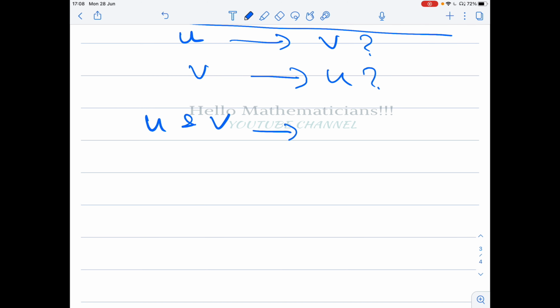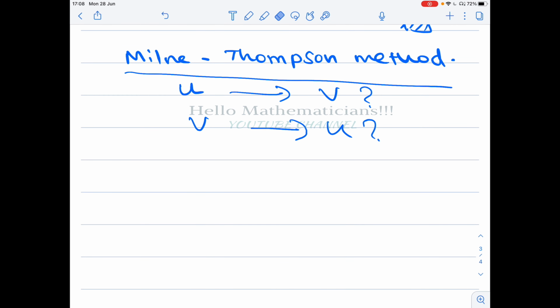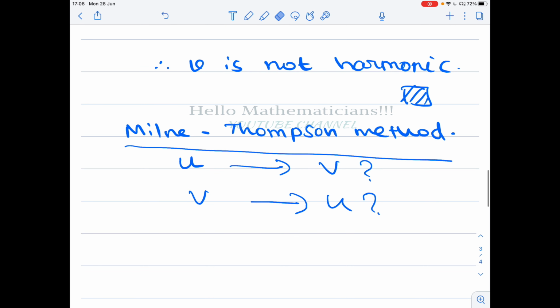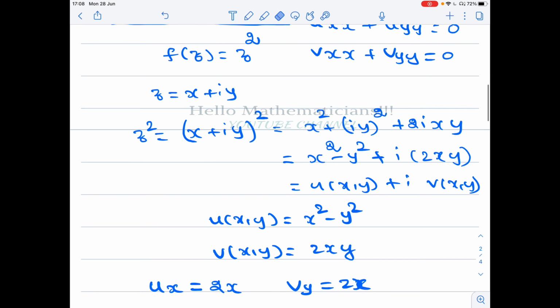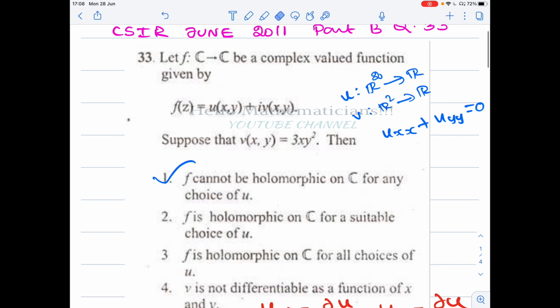You can check the Wikipedia link that I have given in the description.